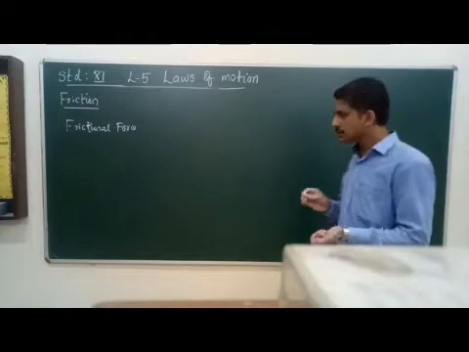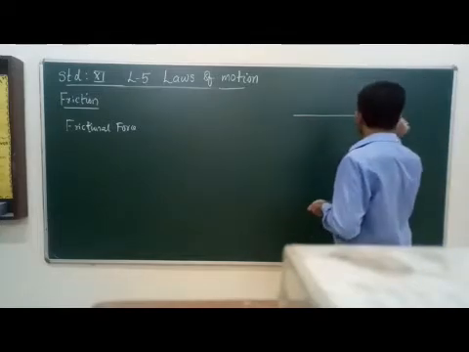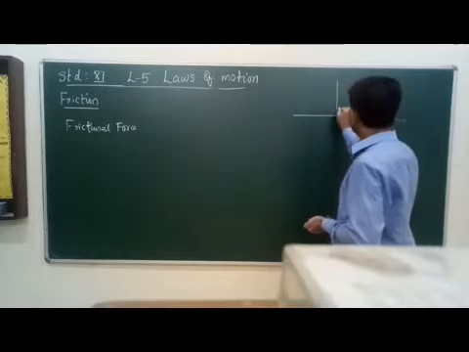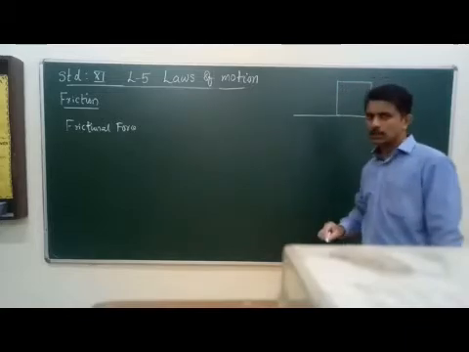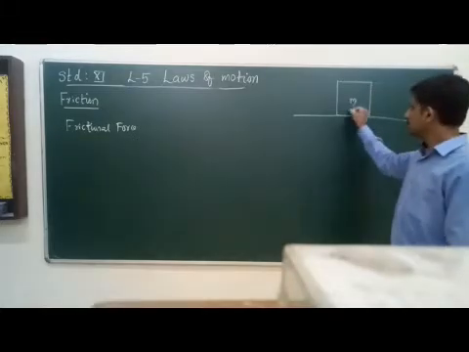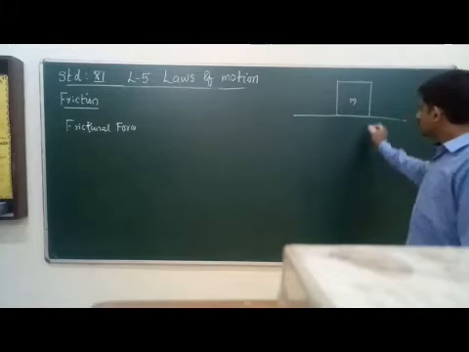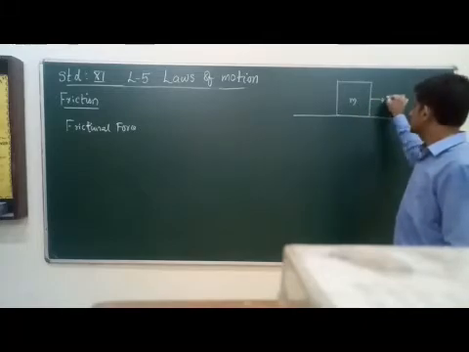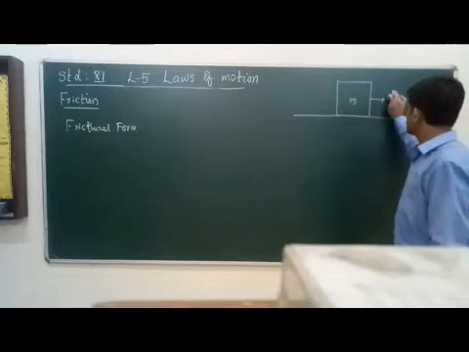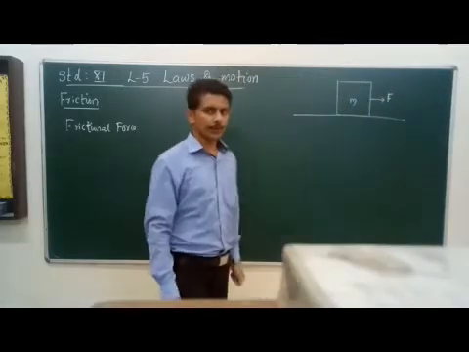So we can consider the situation with an example. Suppose we are considering a situation in which a wooden block is lying on a horizontal table. Like this, a wooden block of mass m lying on a horizontal surface. Suppose initially this is at rest. Suppose I am applying an external force F on this object. We can observe that initially this block is not moving.